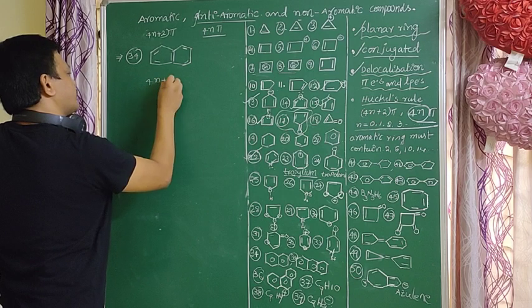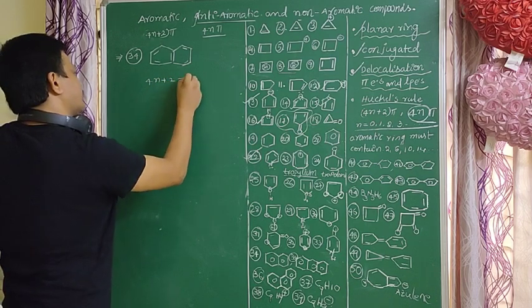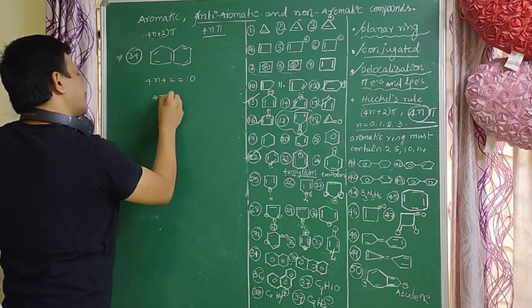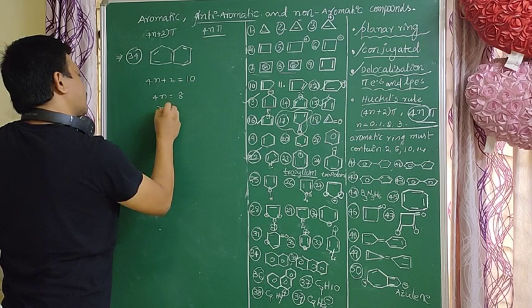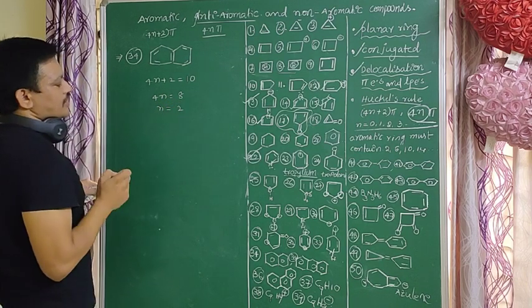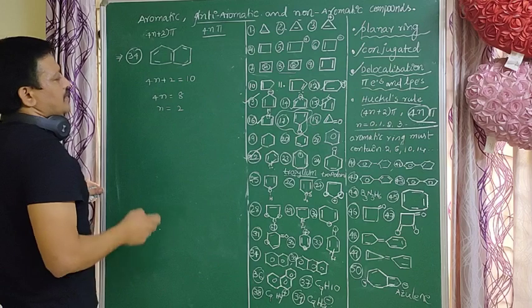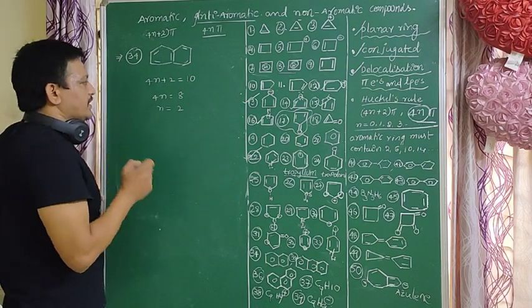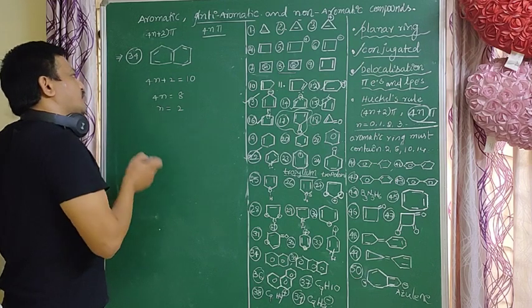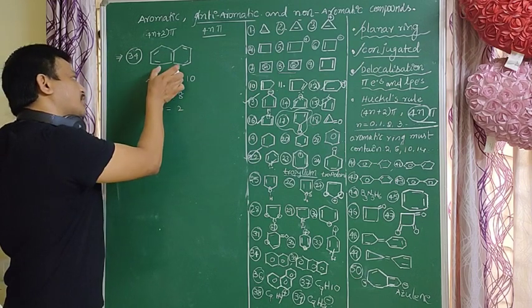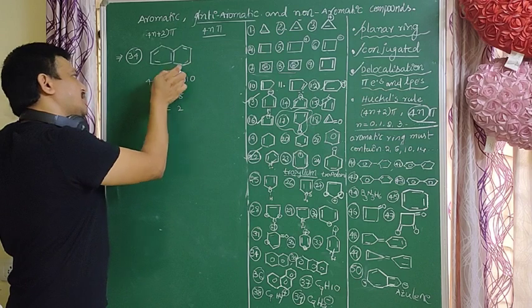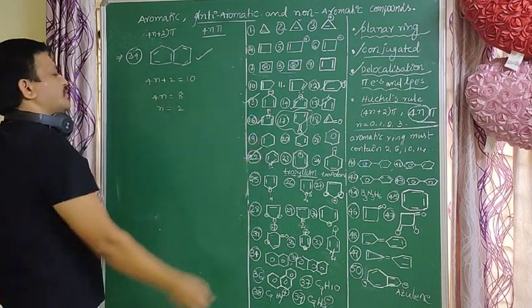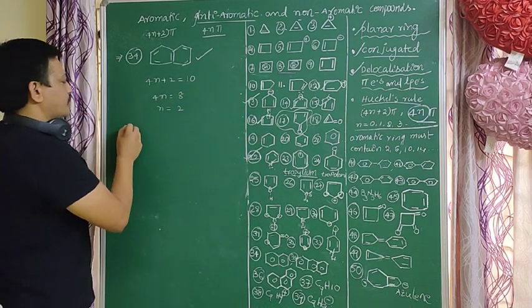Here 4n plus 2 equal to 10, 4n equal to 8, n equal to 2. So n values 0, 1, 2, 3 are allowed. It follows the 4n plus 2 pi electrons, Huckel's rule. It is an aromatic compound.